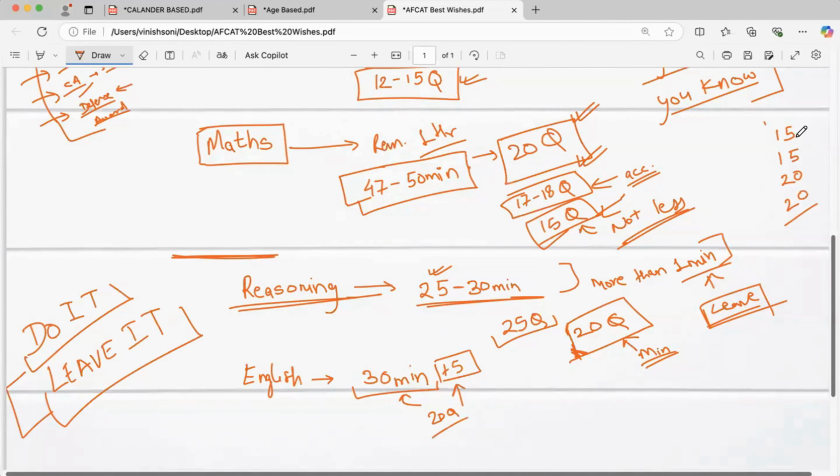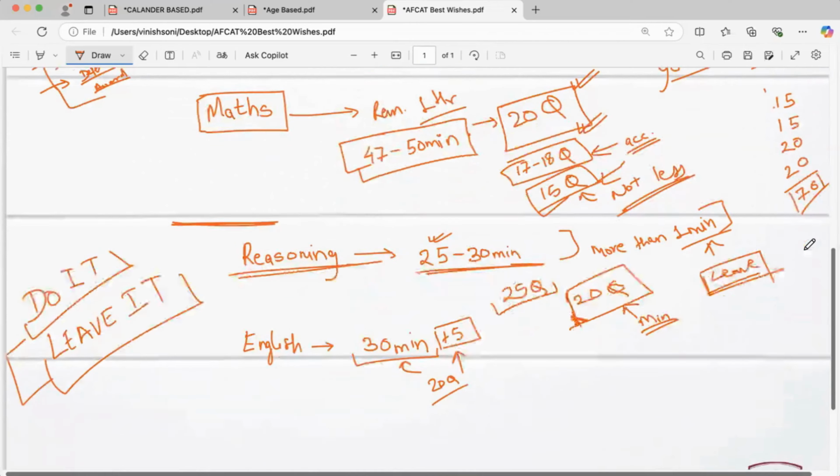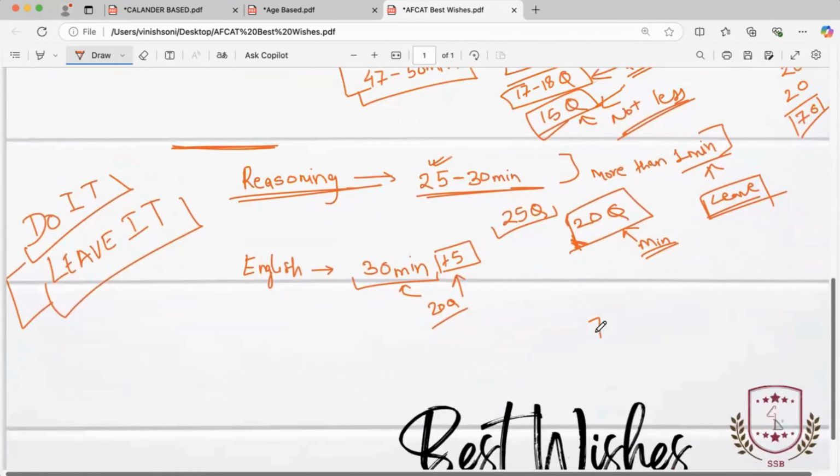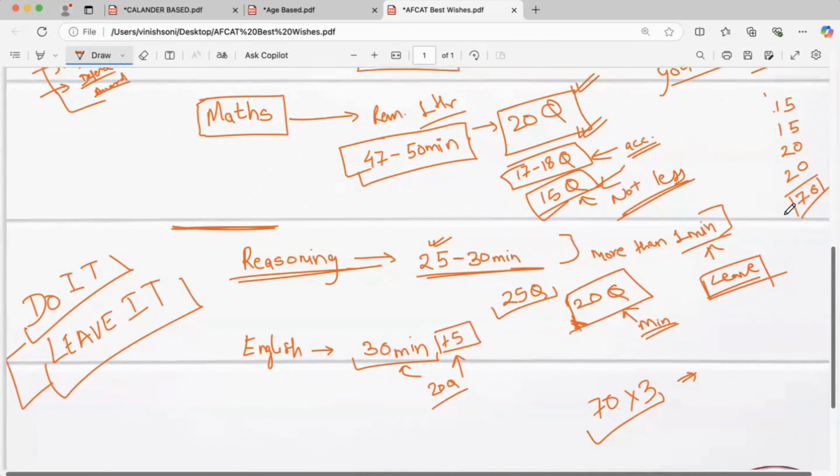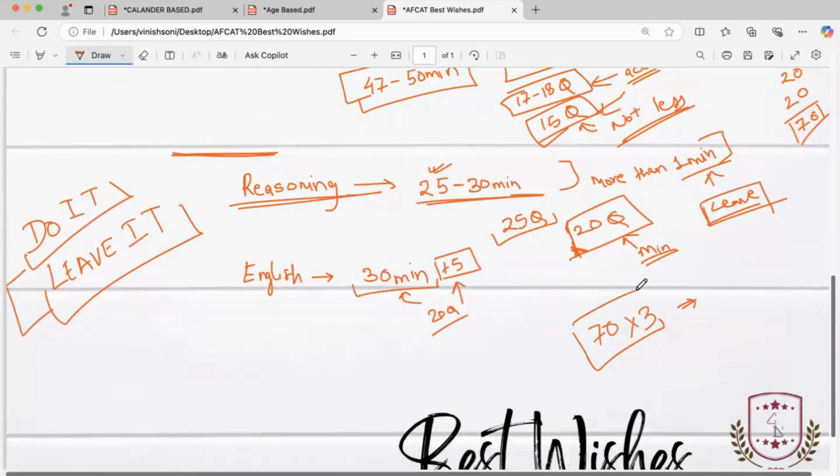This gets you to 70 questions with accuracy that you have marked. Have I calculated it correct? Yes, 70 questions with accuracy you have marked, and 70 times 3 is nothing but 210.